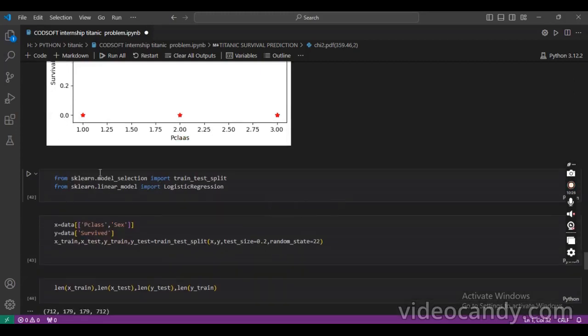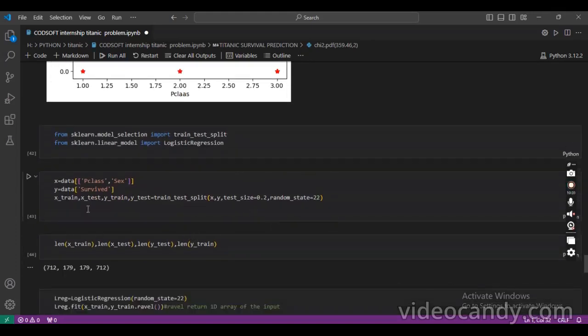From sklearn we use train_test_split and divide the variables into train and test sets, with a test size of 0.2, that is the 80/20 rule, and random state 22.